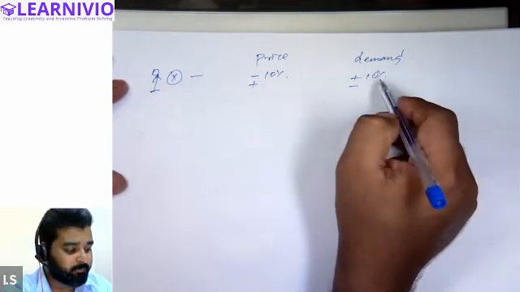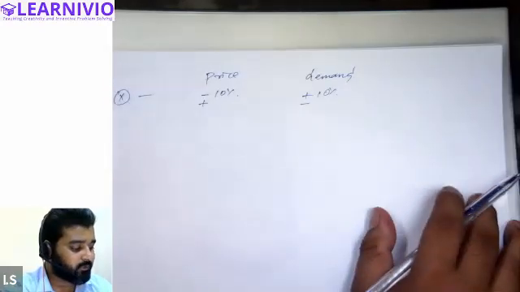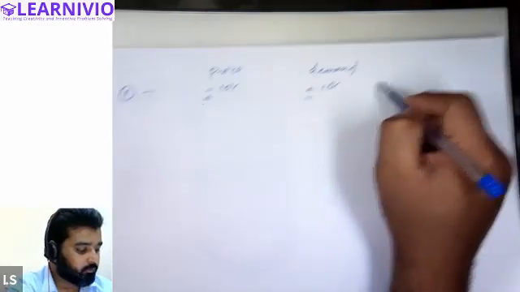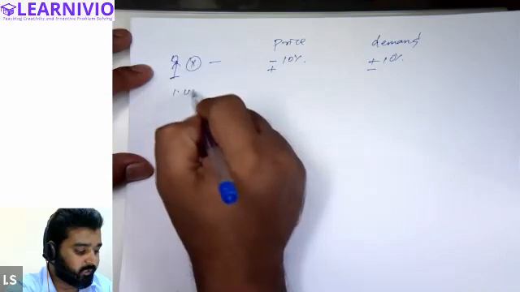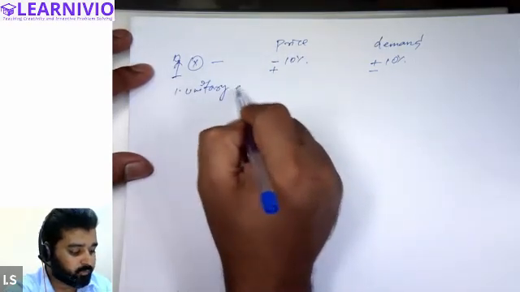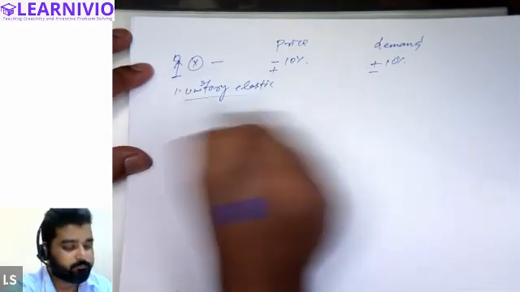Percentage change in demand and percentage change in price both remain the same. So this kind of sensitivity is called unitary elastic. This is called unitary elastic demand. The customer is equally sensitive to the price of the commodity. Equally sensitive, unitary elastic demand. All right.